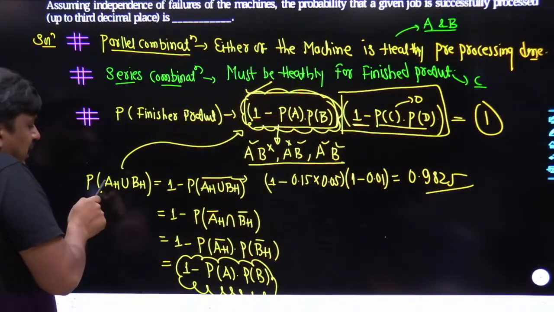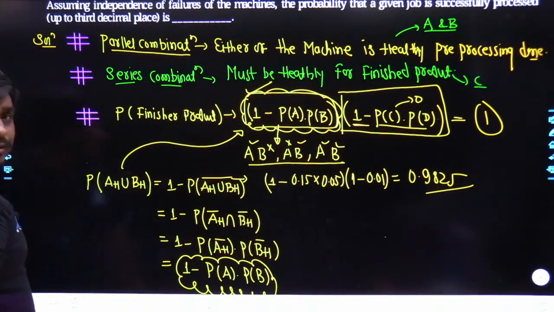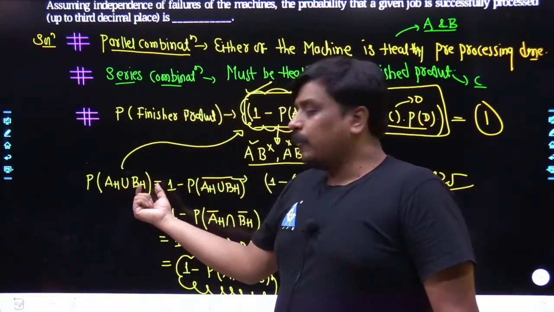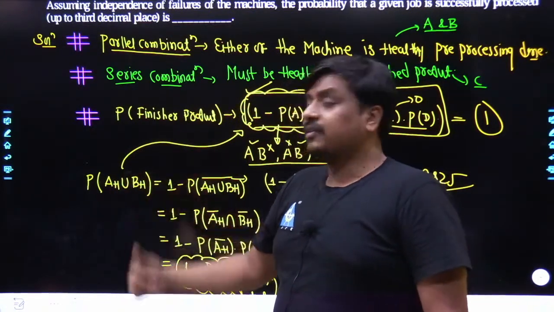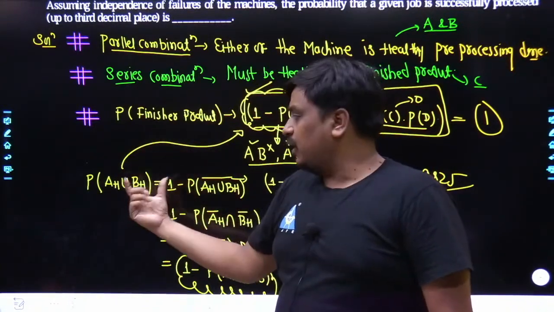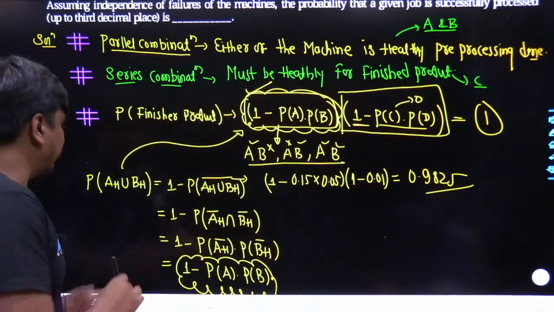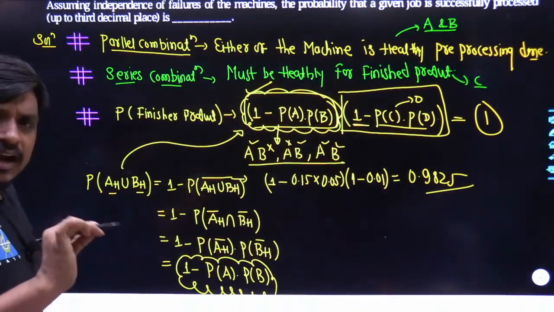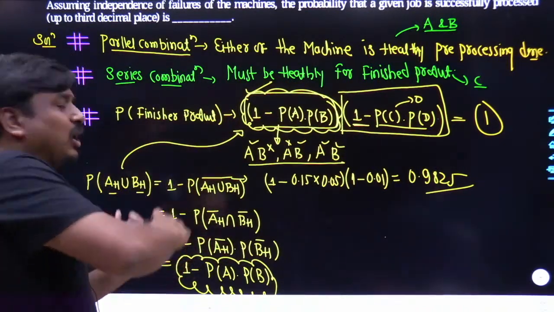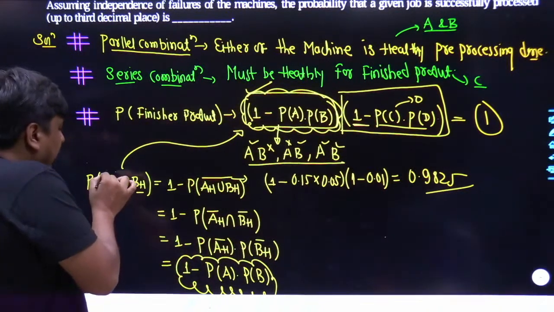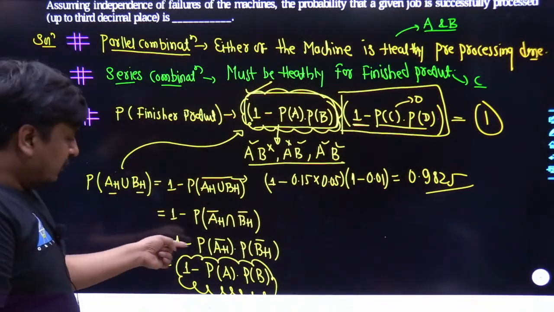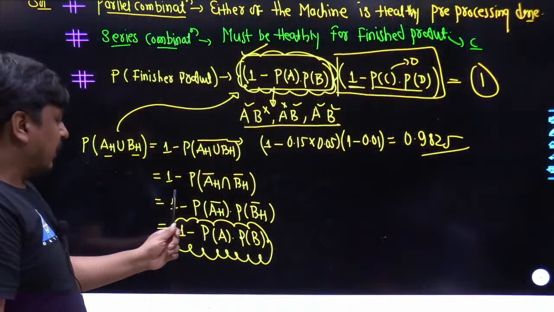Probability that the machine A has been in healthy condition, union machine B has been in healthy condition. What does that mean by the union? Union, that means A or B, B or A, or intersection of both. That means if A is working, B is found failed; B is working, A is found failed; or A and B both have been working. See, as A as well as B has been the independent event, and whenever we deal with the independent event, my basic intention would be to bring that complete axiomatic form to the intersection. Deliberately, I applied the bar over the top and one has been taken out, and that bar had come inside.